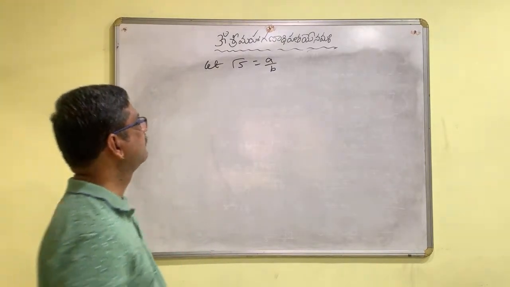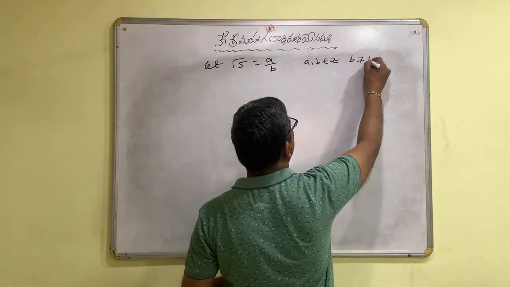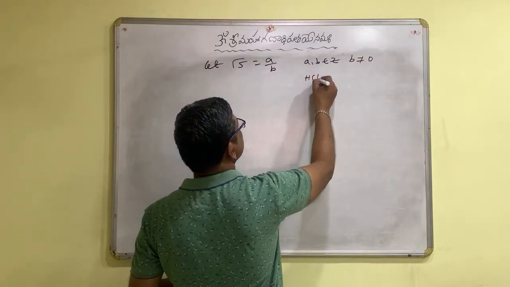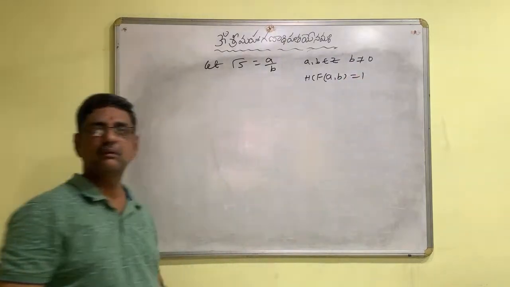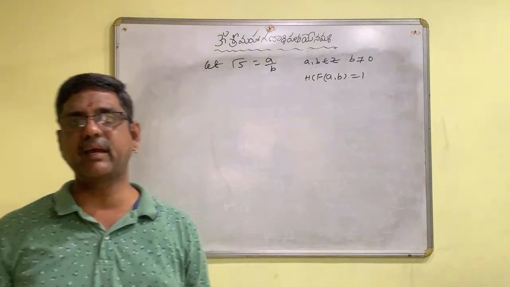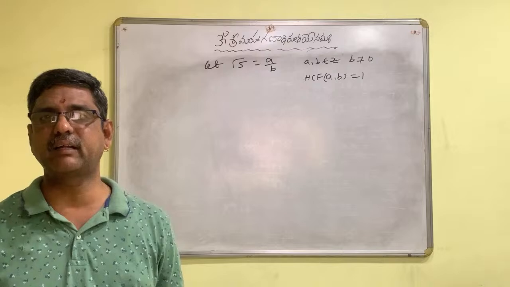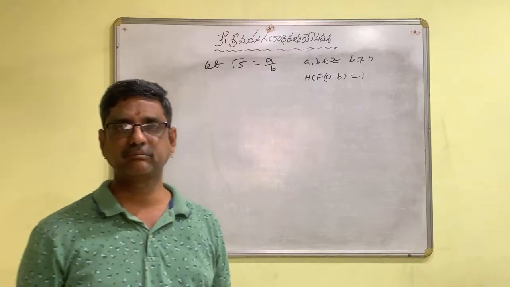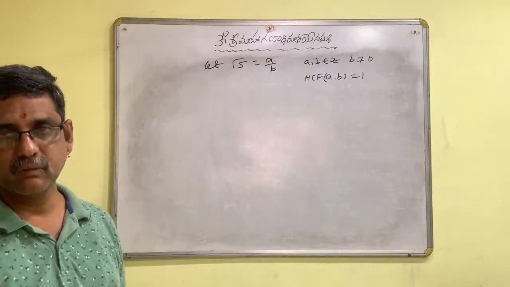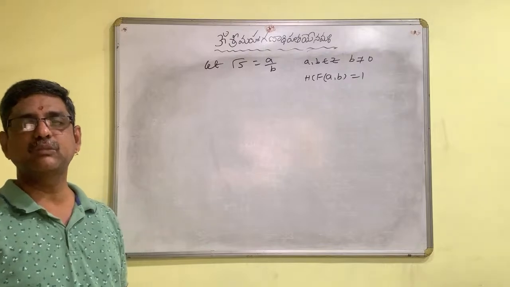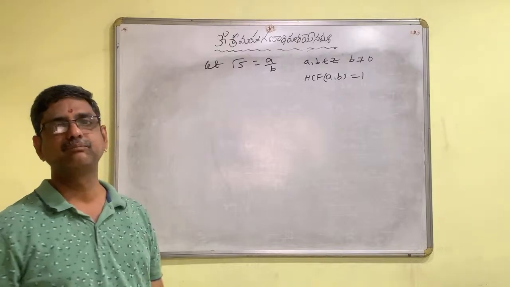Where a and b are integers, b is not equal to 0, and the highest common factor of a, b is 1. Highest common factor for a and b is 1 means there is no common factor for a and b other than 1. This is what we have to consider. I am going to solve this problem by using the method of contradiction.